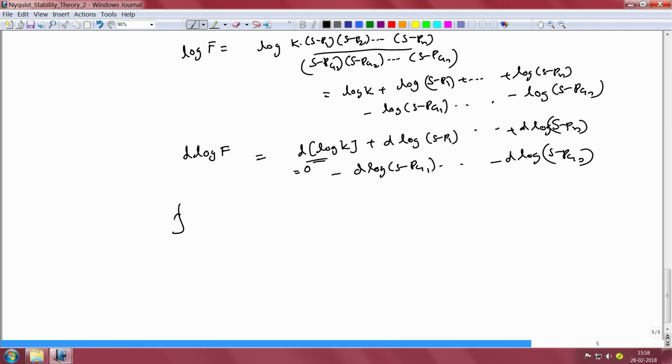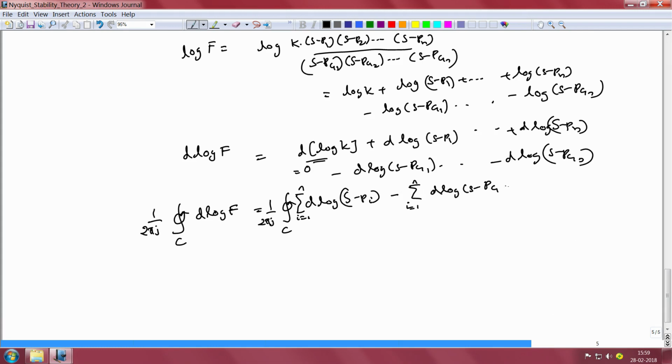So if I were to compute the contour integral 1 by 2 pi j over C d log f, I would get this to be equal to the contour integral over C times 1 by 2 pi j times d log s minus pi, summation i going from 1 to n, minus summation i going from 1 to n d log s minus pgi. Both the summations are within the contour integral.